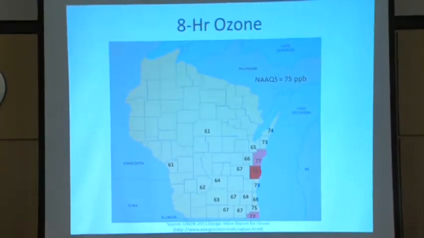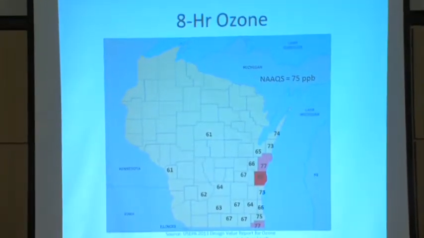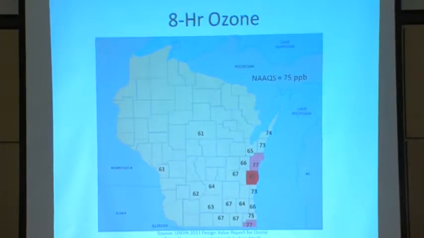Now, it's getting better. The DNR is actually doing a pretty good job of managing this, but we still have some issues here where the ozone levels are higher than we'd like them to be. So Sheboygan County there, 81 parts per billion, they're in violation right now. So the EPA calls that a non-attainment. That's a non-attainment county for ozone. Now the other two counties there that are at 77, those are not declared non-attainment yet because these are sort of recent average readings.